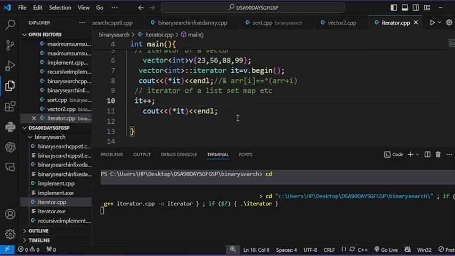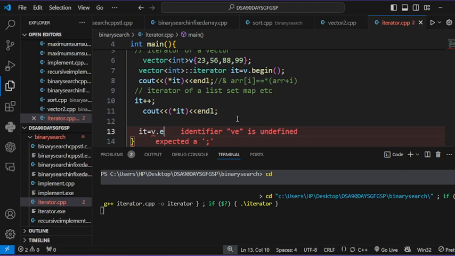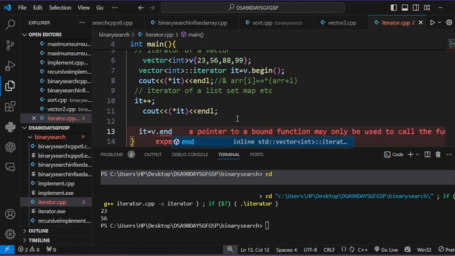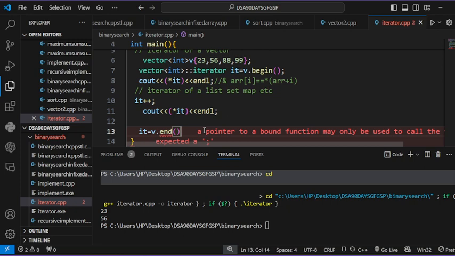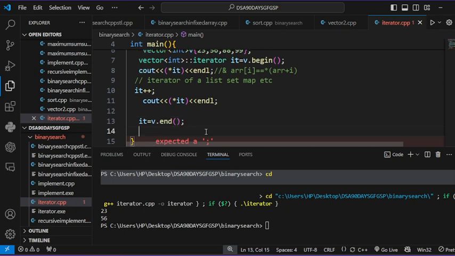And if here I set it equal to v.end(), what comes out when I print cout *it? In the previous lecture I discussed what end is.